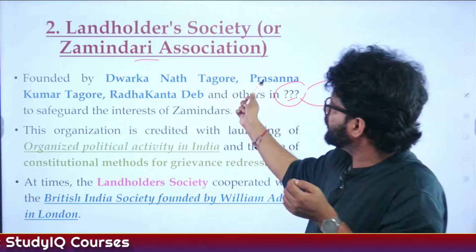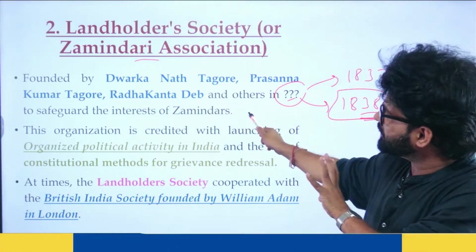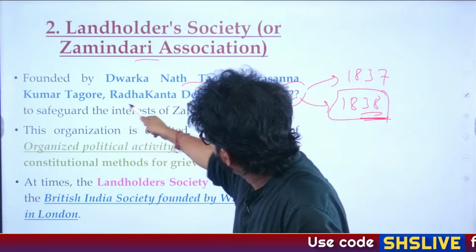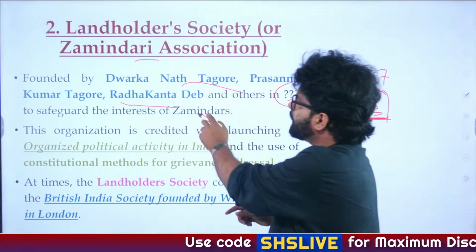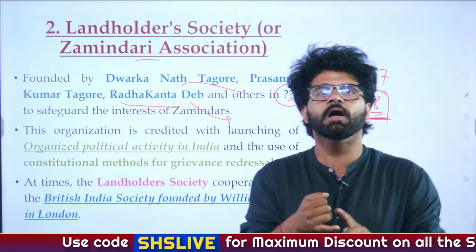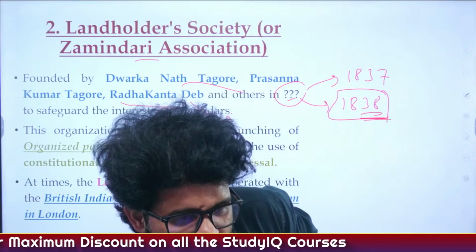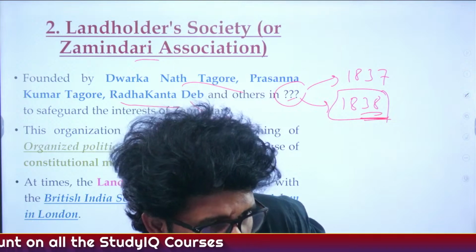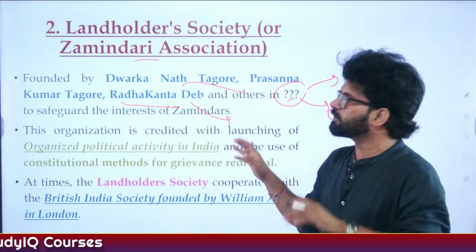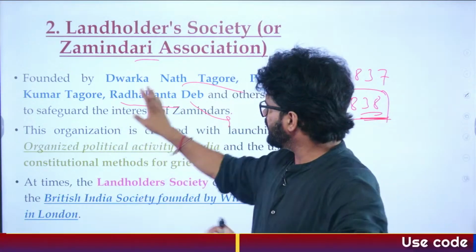So Dwarkanath Tagore. Now here, let's try to understand what is happening. Dwarkanath Tagore, Prasanna Kumar Tagore, Radhakant Deb. We have talked about Radhakant Deb. He was one of the rivals of Raja Ram Mohan Roy. Just give me a second. Let me skip the ad which I am seeing in front of me. So Radhakant Deb, he was one of the rivals of Raja Ram Mohan Roy, and we have talked about him earlier.